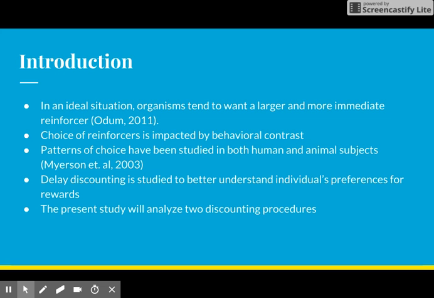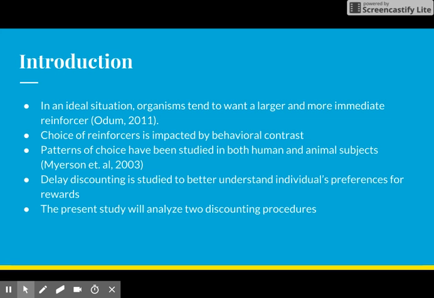At the basic level, take the choice that many American individuals face: to stick to his or her weight loss plan or enjoy the piece of pizza in the break room. Which one will the individual choose? Ideally, all individuals would prefer to have the pizza immediately as well as continue to lose weight. Research has shown that most individuals would prefer to have rewards as quickly as possible. In addition, they would prefer for this reinforcer to be of a greater magnitude.